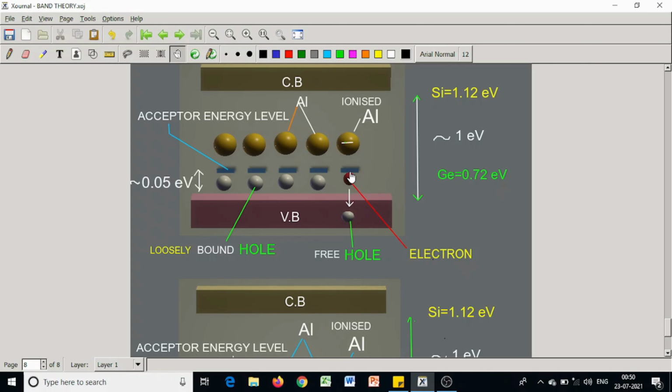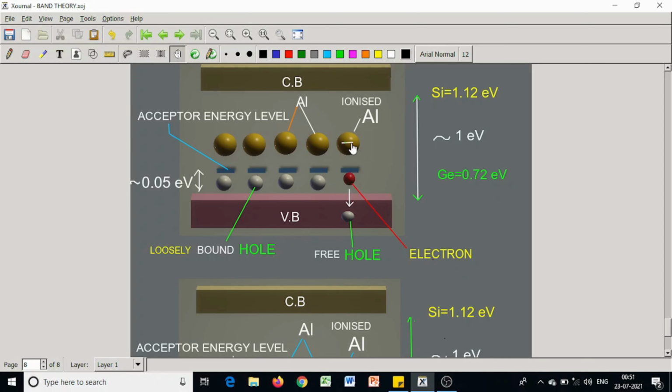And this is 0.05 electron volt as before. This acceptor energy level is closer to the valence band. Silicon and germanium may also be doped with trivalent elements, and these levels are acceptor levels because they may accept an electron from the filled band if the electron is excited thermally.